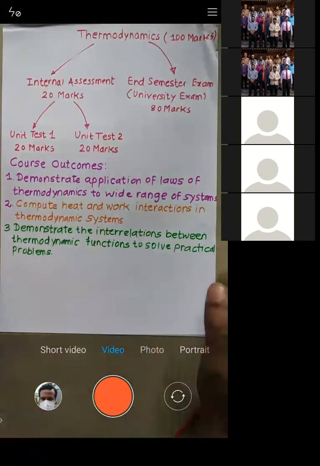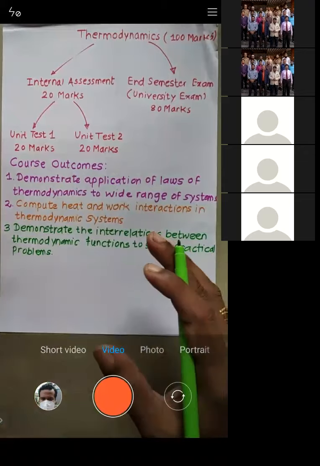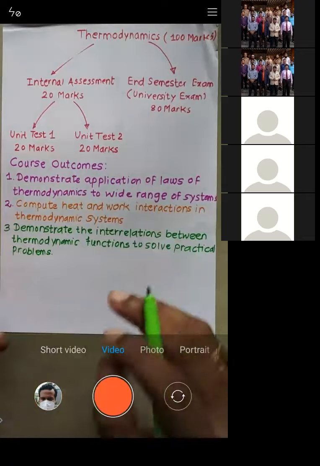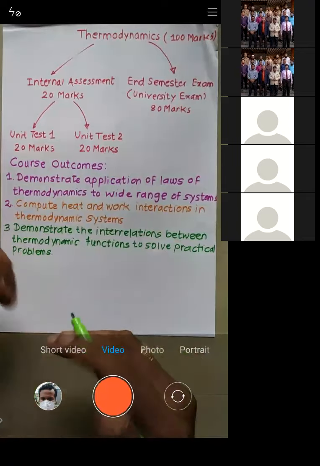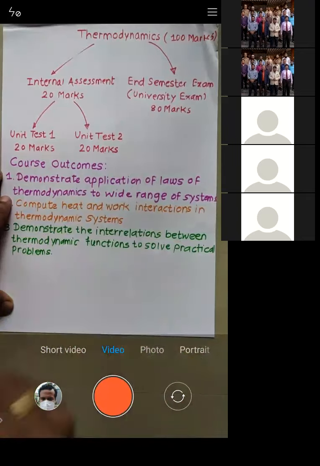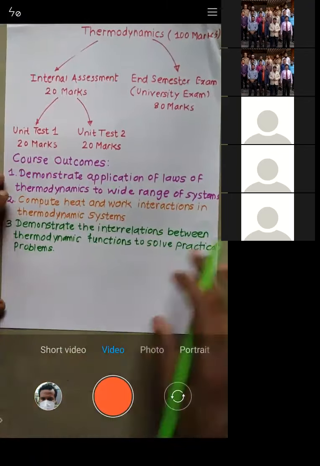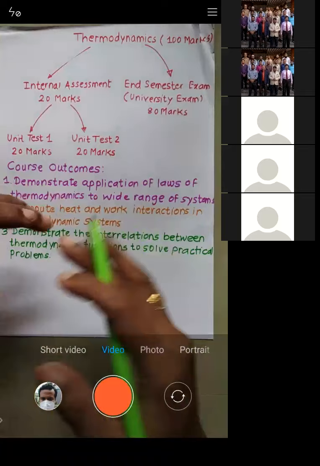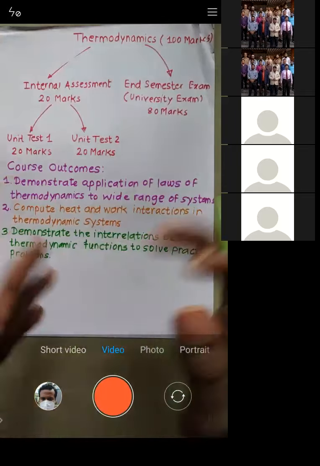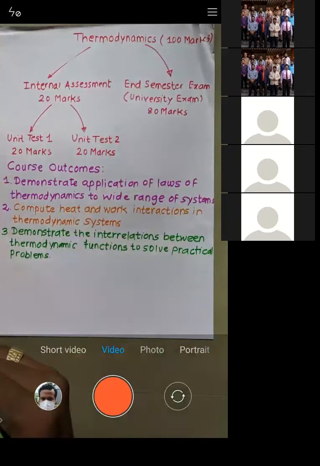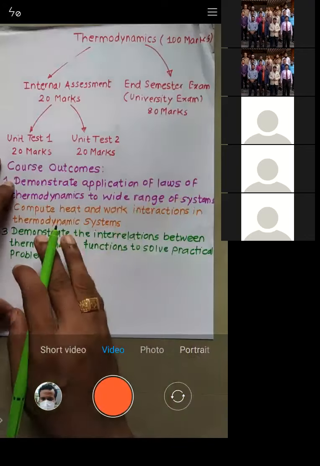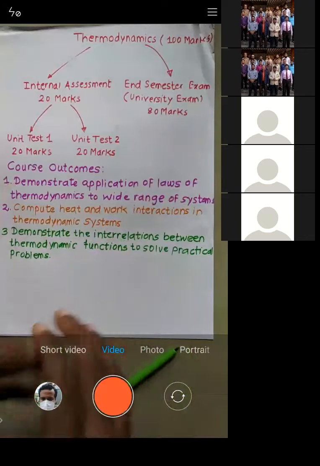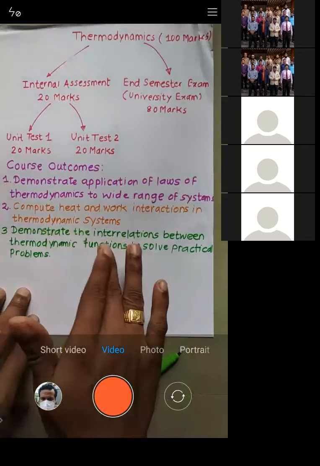We need to understand the relationship between various thermodynamic functions. Now at this stage, you will not be able to understand. Which are the thermodynamic functions? You have the Gibbs function, you have the Helmholtz function. That we are going to see when we start with the content of the course. Just try to understand, we are interested to establish the relationship between the thermodynamic functions.